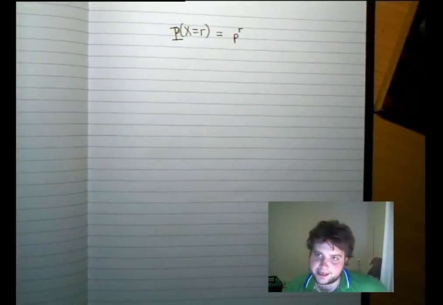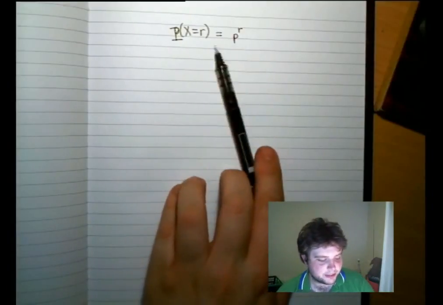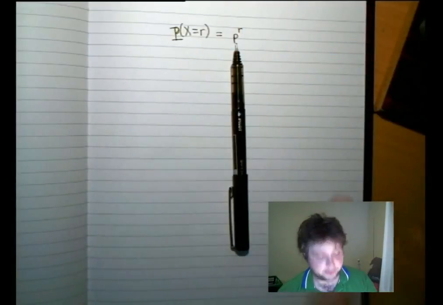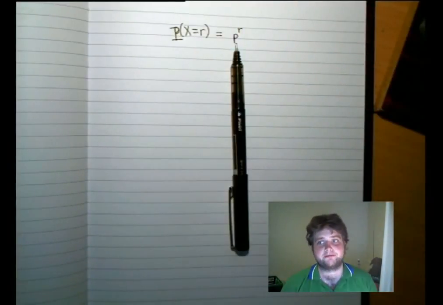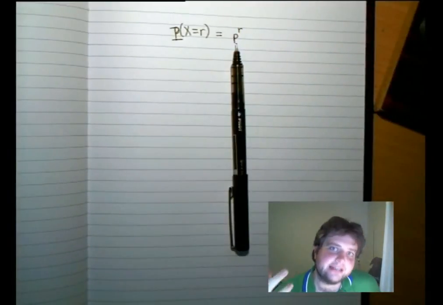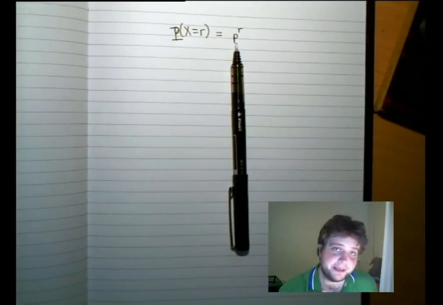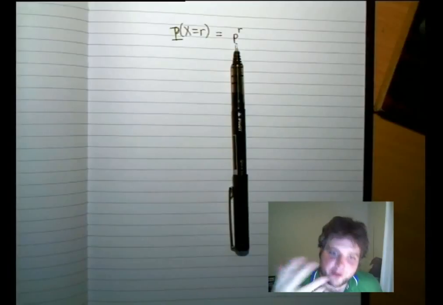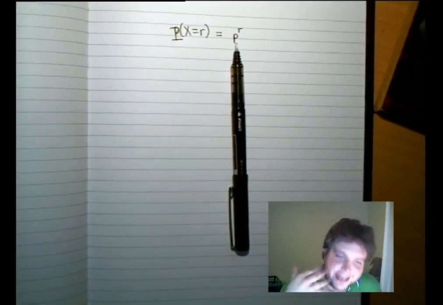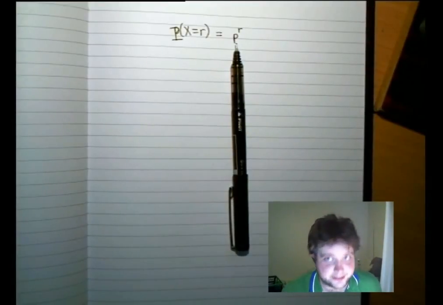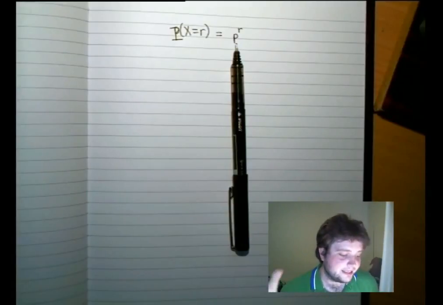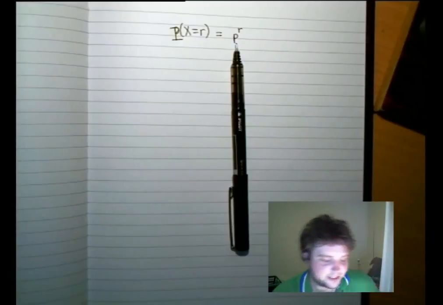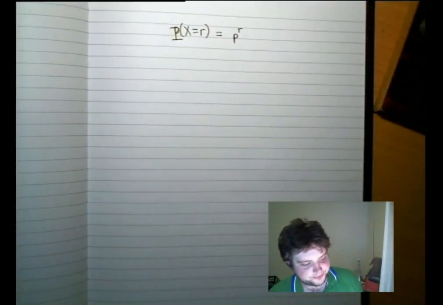First thing is p to the r. What this is saying is, if the probability of me getting heads is little p, the probability of one successful trial, if the probability of me getting heads is 0.5, that's little p, and I want 3 heads, then obviously if I was just doing heads, and then another heads, then another heads, with statistical independence, that would be probability of heads 0.5 times 0.5 times 0.5. So this first term is kind of obvious.